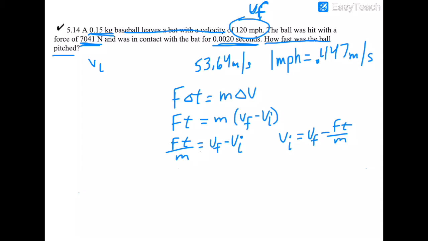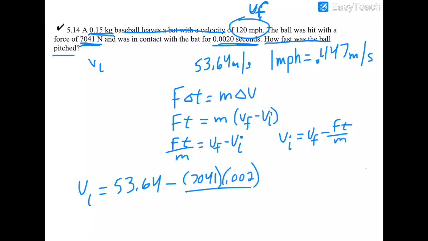All right. So VI should equal VF, which is 53.64, minus the force, 7,041, times the time, which is 0.002, divided by the mass, which is 0.15.